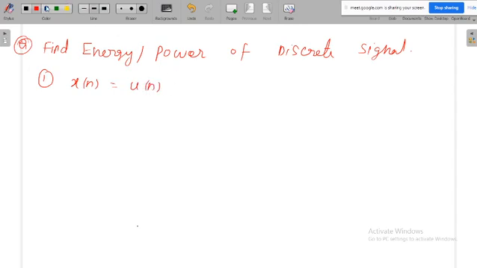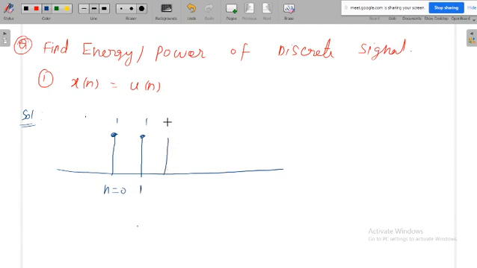Before calculating the power or energy, first try to draw the graphical nature of the signal. This is the discrete signal. It will start at n is equal to 0, with a sample value of 1, and at n is equal to 1 it will have another sample, and at n is equal to 2 another sample with the value 1. Like this it continues up to infinity, where this is the time index n.